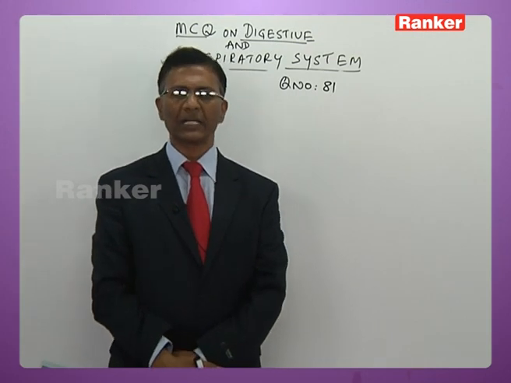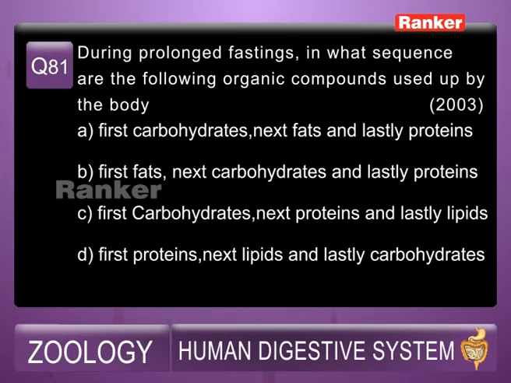Question number 81, I shall read the question for you. During prolonged fasting, in what sequence are the following organic compounds used up by the body? A, first carbohydrates, next fats, lastly proteins. B, first fats, next carbohydrates, lastly proteins. C, first carbohydrates, next proteins, lastly lipids. D, first proteins, next lipids, and lastly carbohydrates.